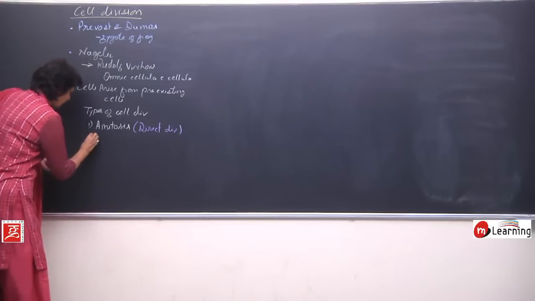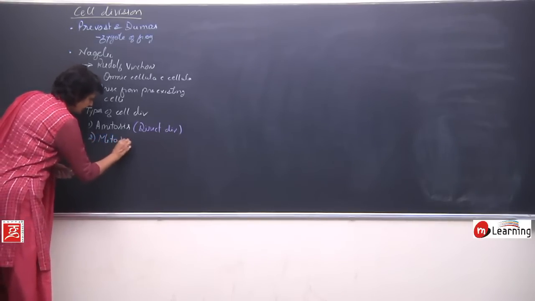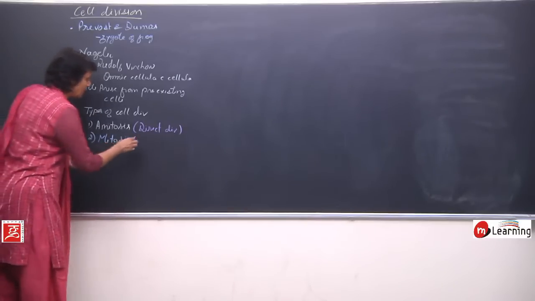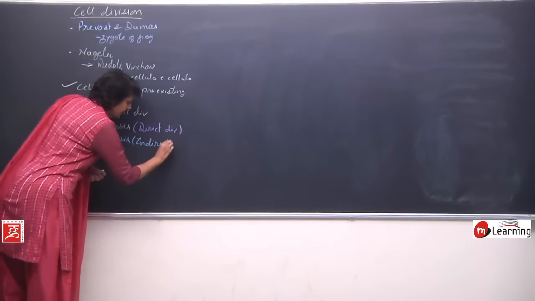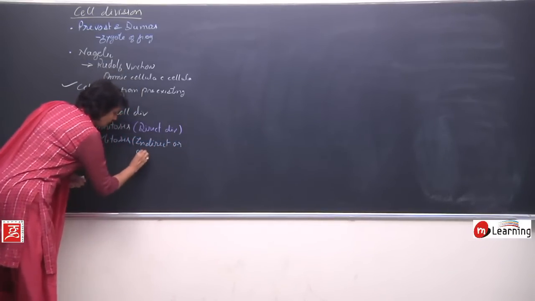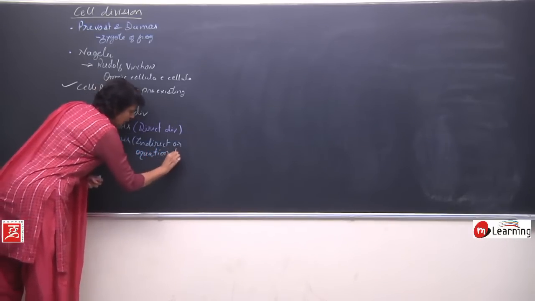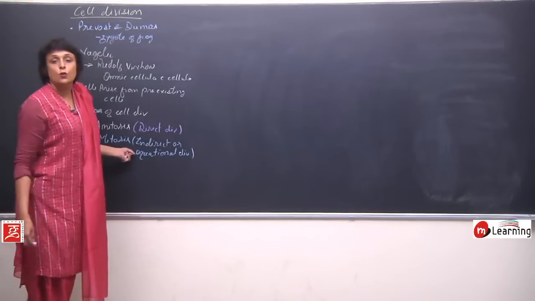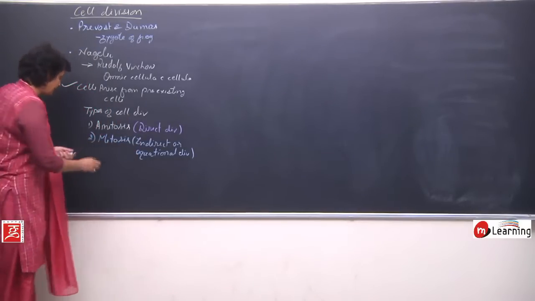Then the next is mitosis, which is known as indirect or equational division. Equational because the two daughter cells are qualitatively as well as quantitatively similar to the parent cell.